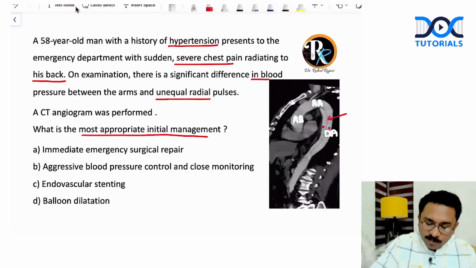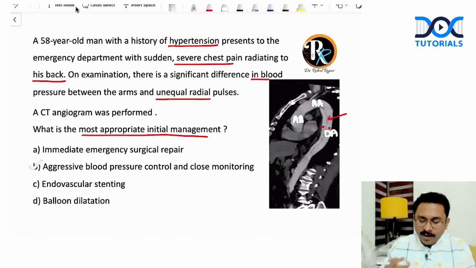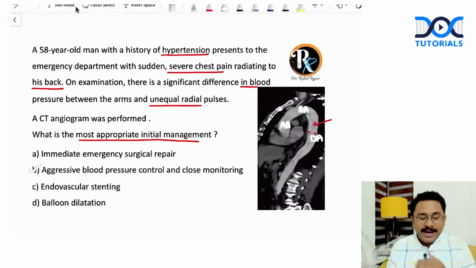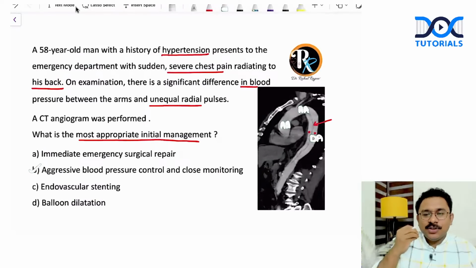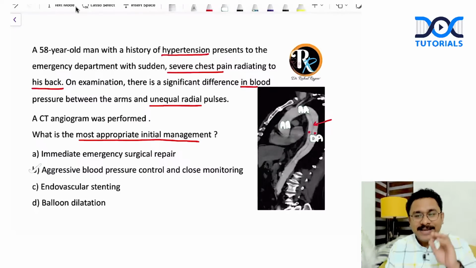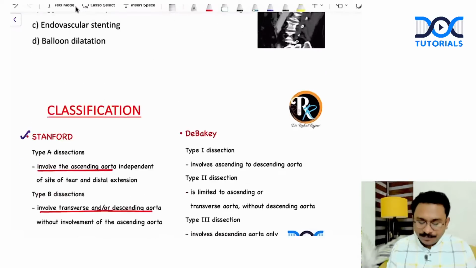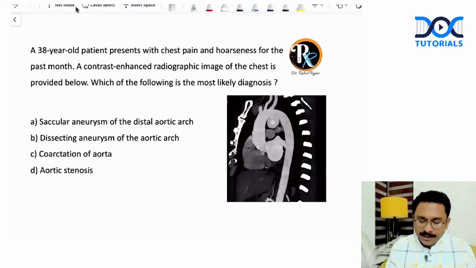What do you think? It is going to be option B, where you will go for aggressive BP control and close monitoring. But next time they might twist the question. They might show the tear in the ascending aorta, which would make it a Stanford type A. In that case, you will have to go for an immediate surgical repair, right? I hope that is clear. Let's go to the next question.